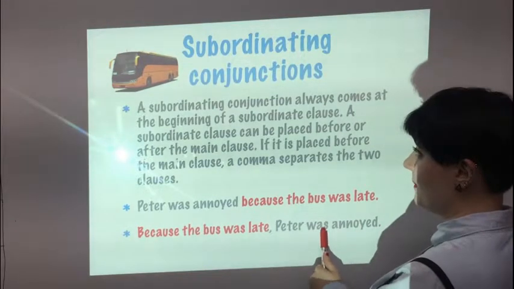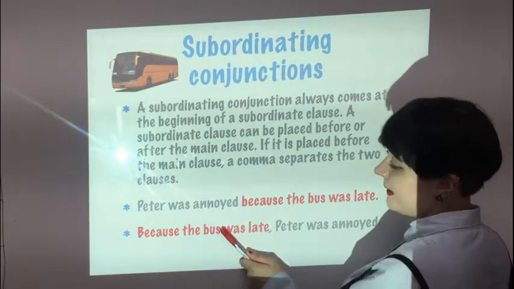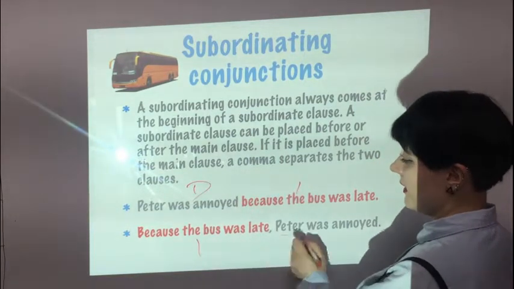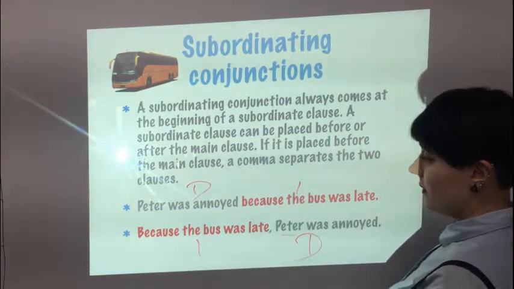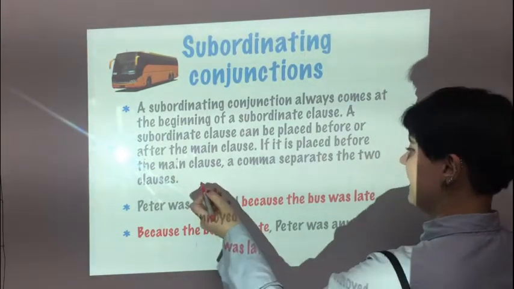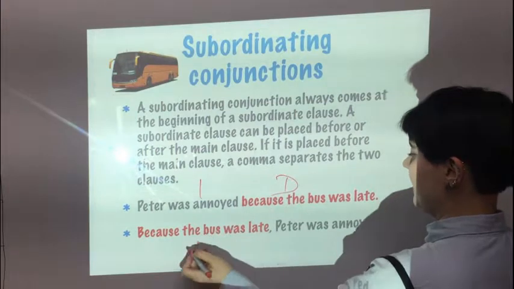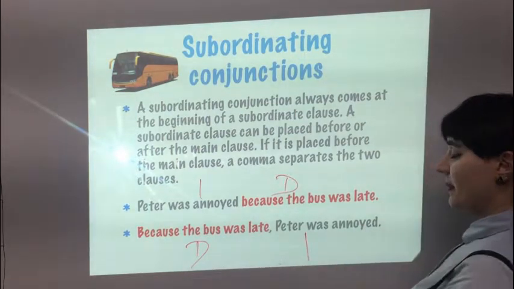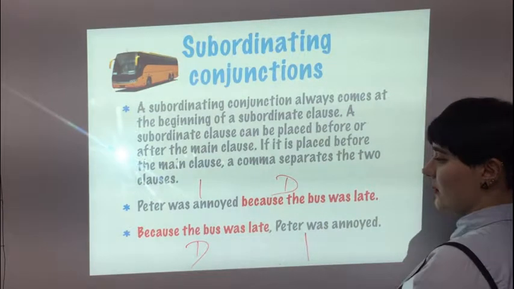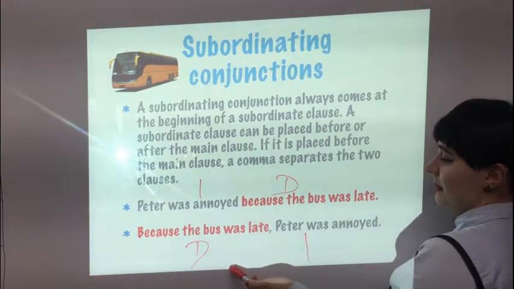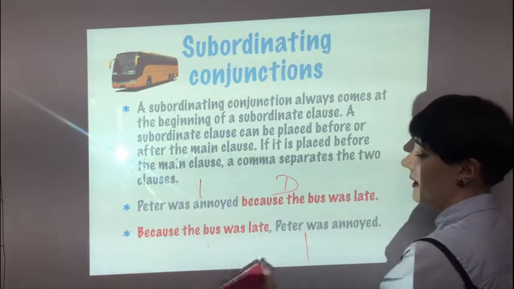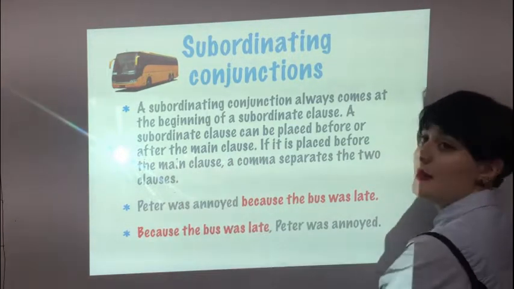So when our dependent clause comes after the independent clause, it's independent, dependent. Or dependent, independent. So we have the independent clause plus the dependent clause, no comma needed, but when we have the dependent clause and then the independent clause, a comma is needed between the two.